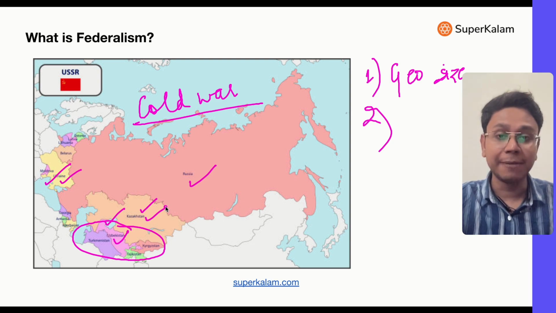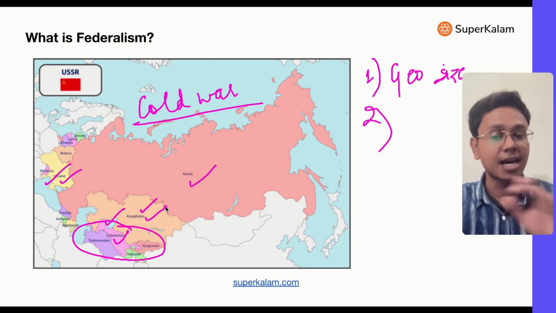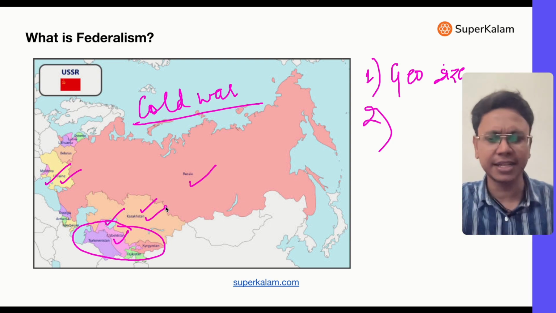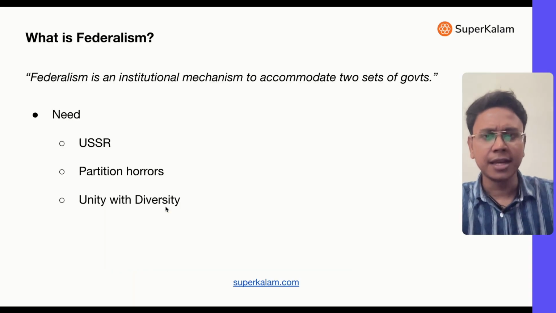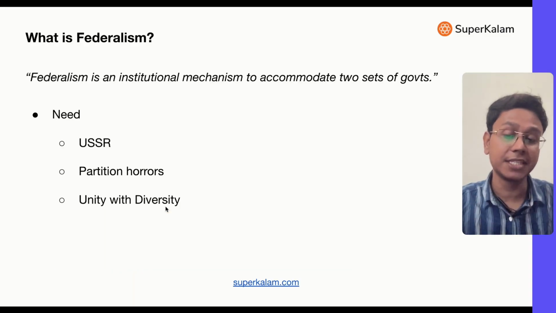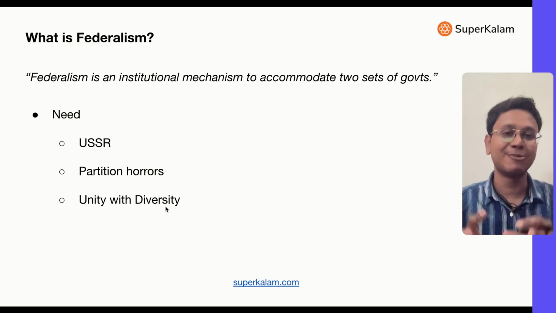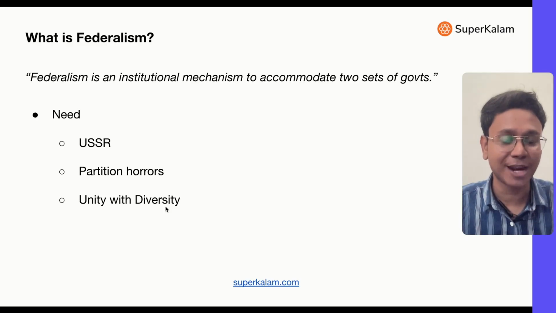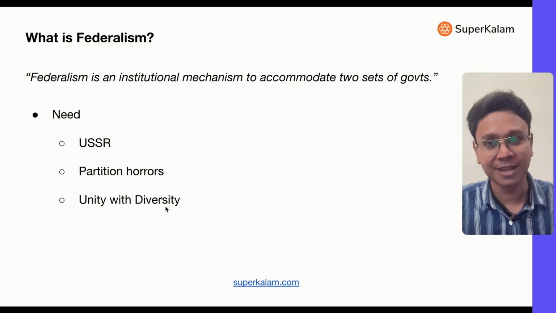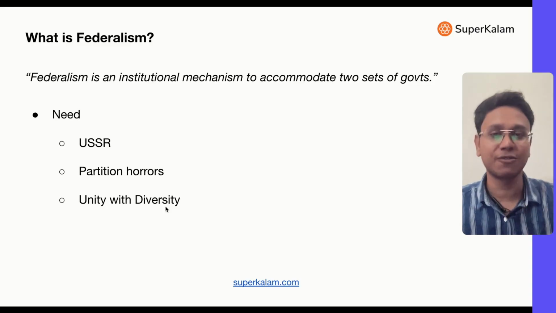So that's why it becomes important that for such a large country, such a diverse country, there is a certain set of institutional mechanism, where local governments, small governments, state governments are also given some kind of autonomy, some kind of power. So that becomes the importance of federalism.